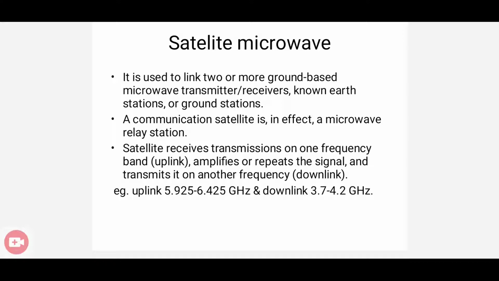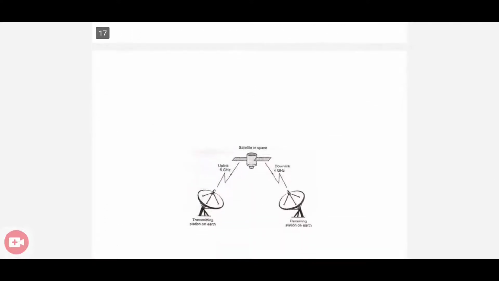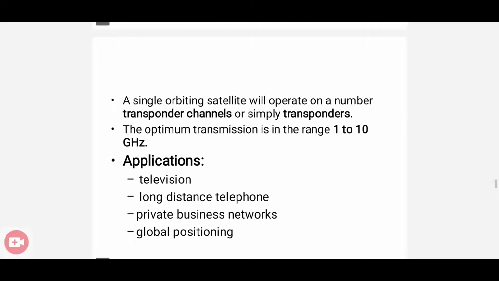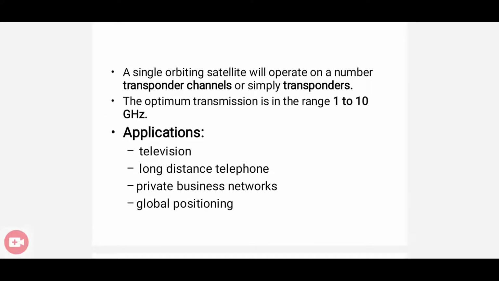as a downlink frequency. So in satellite microwave, we have communication between the earth station as well as the satellite, with the help of two ranges of frequencies. One is uplink and another one is downlink. So this is the figure that shows the satellite microwave. So the applications, it's mainly used in television, long distance communication, private business networks and global positioning, etc.